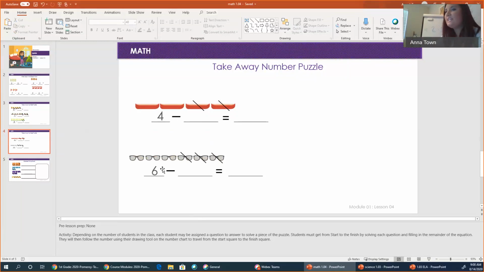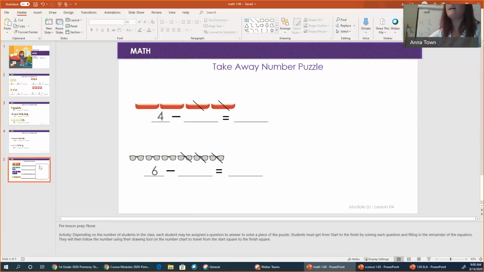What is our equation here? 6 minus 3. 6 minus 3 equals 3. Good job. Our equations are there.